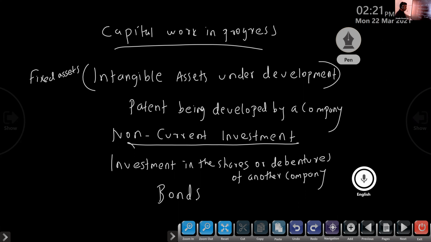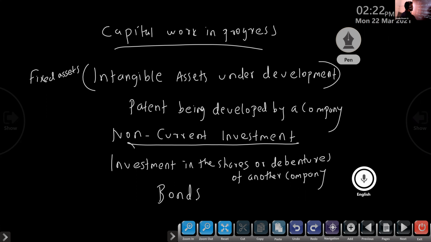Bonds, non-current investment. So there are a lot of investments: shares, debentures, government securities, equity shares, preference shares. If anything like that is there, which one is it? Non-current investment. Clear? Investment in preferential instruments, in government securities, investment in mutual funds, investment in a partnership firm. I'm not writing everything. So starting with investment, that is non-current investment.